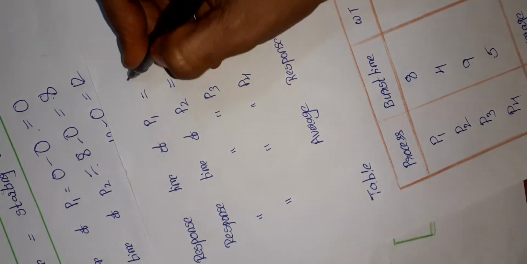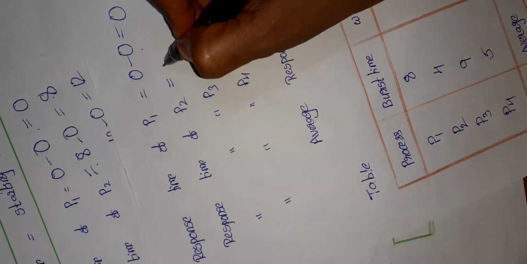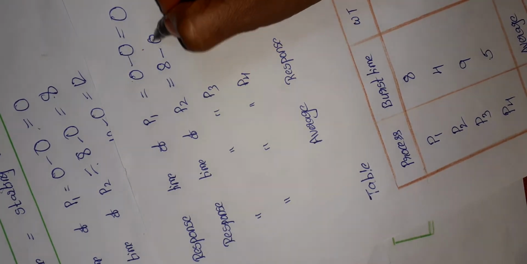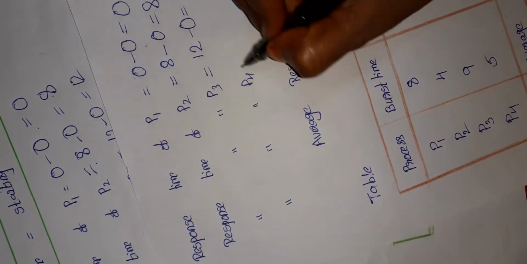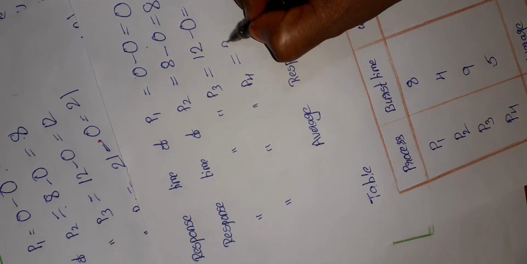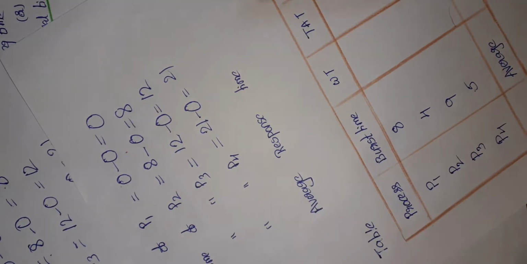So P1 will be started at 0 and the arrival time is 0, so 0. P2 starting time is 8, arrival time is 0, so 8. P3 starting time is 12 and the arrival time is 0, so 12. P4 starting time is 21 and the arrival time is 0, hence 21.